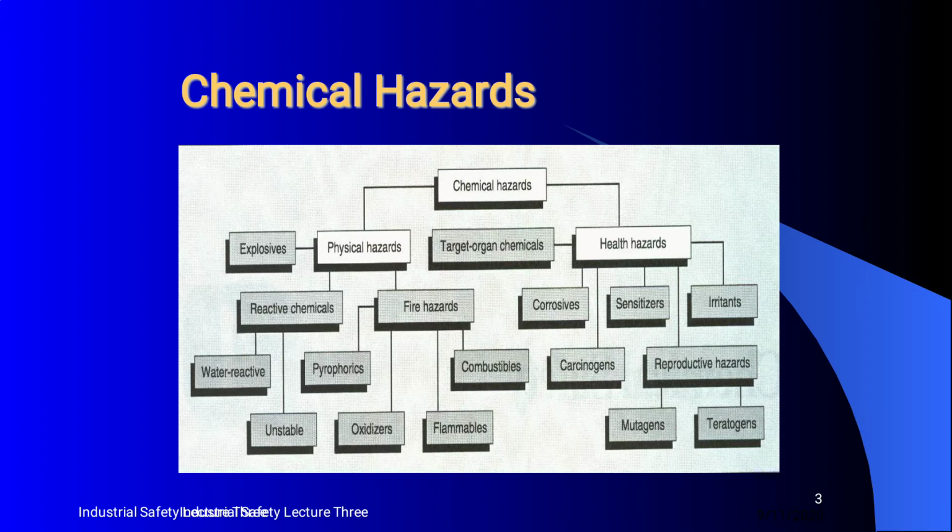The explosive or physical hazards are fire hazards and pyrophorics, and reactive chemicals, that is water reactive and unstable. Fire hazards: the first one is the pyrophorics, then oxidizer, flammables, and the last one is the combustibles. And health hazards: corrosive, sensitizer and irritant. The health hazards also include carcinogens, and another is reproductive hazards, that is mutagens and teratogens.